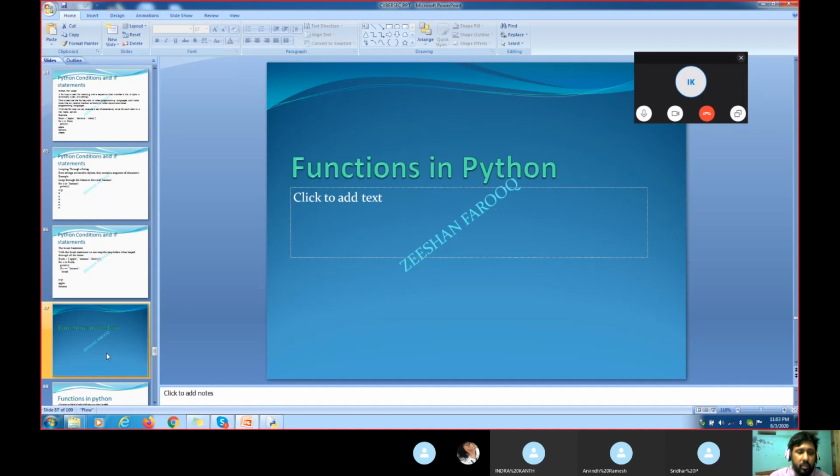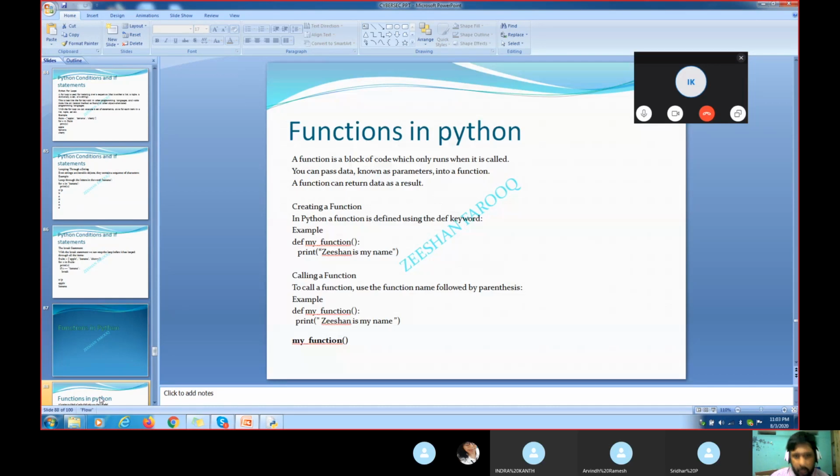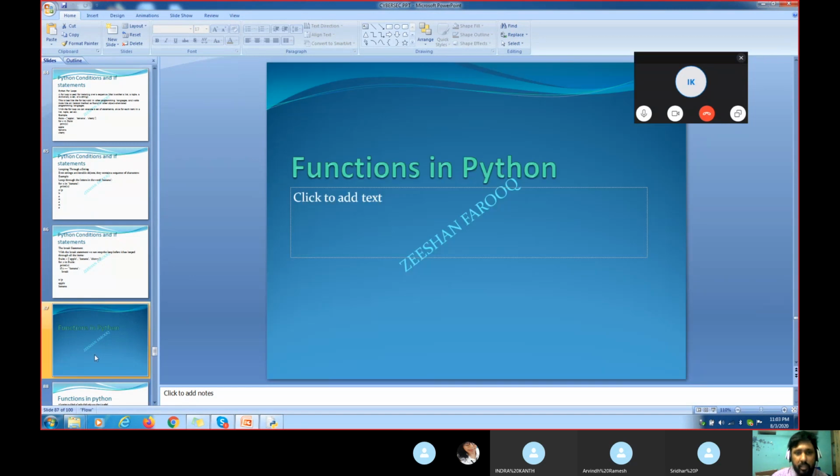Now, functions. What do you mean by functions? A function is a block of code. When we pass in some data, it gives us a result in another form. How does it get a result in another form? How do we basically create a function?